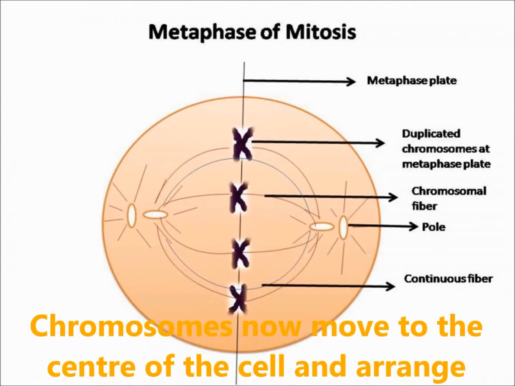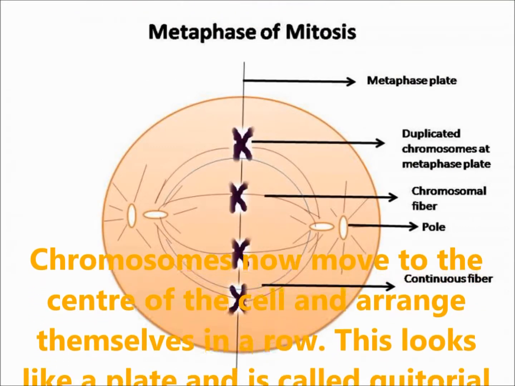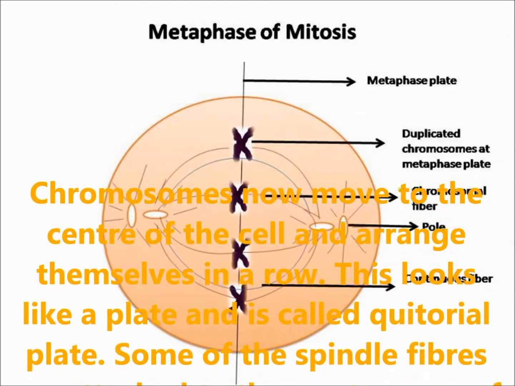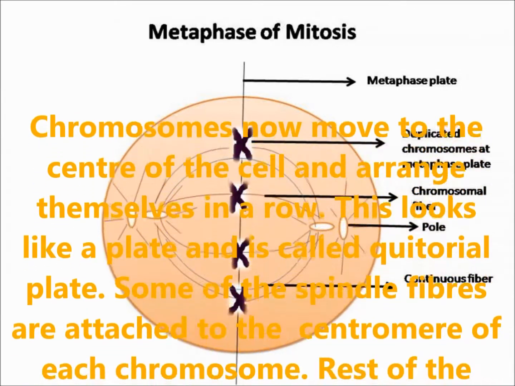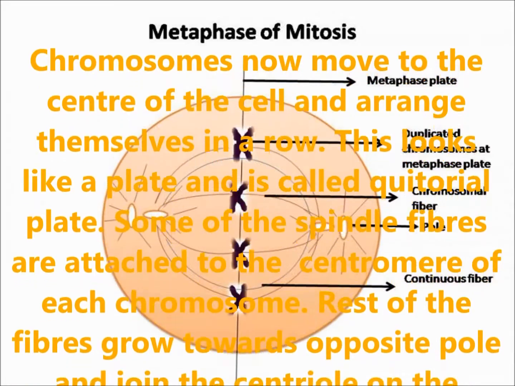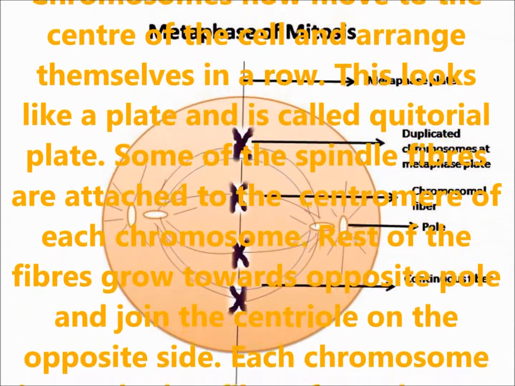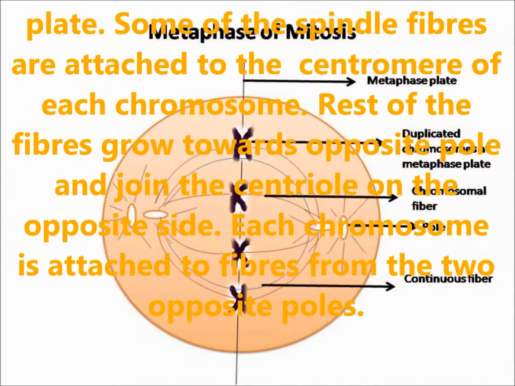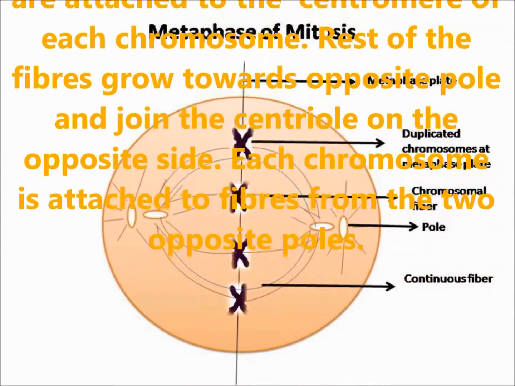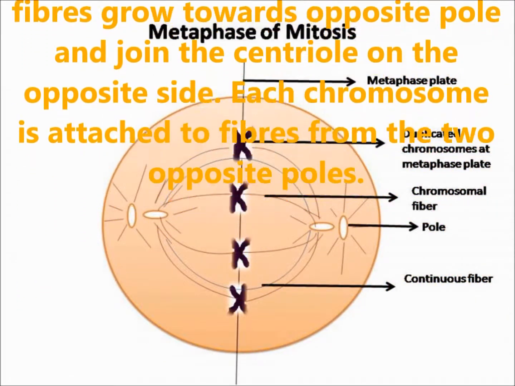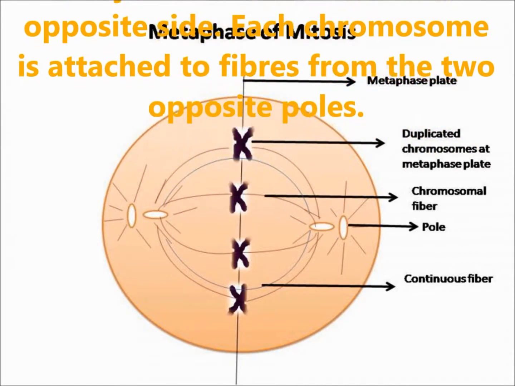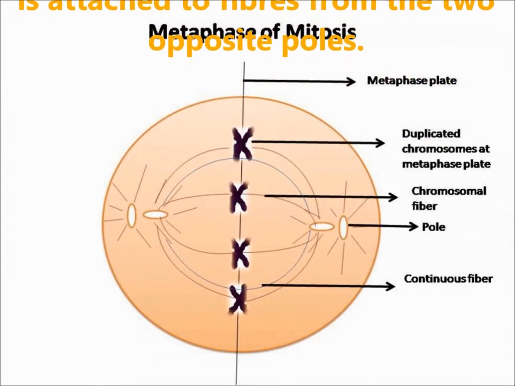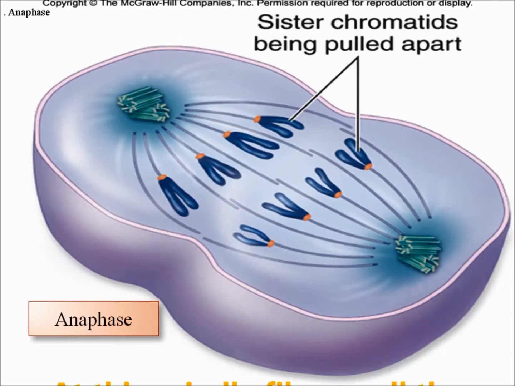Metaphase. Chromosomes now move to the center of the cell and arrange themselves in a row. This looks like a plate and is called the equatorial plate. Some of the spindle fibers are attached to the centromere of each chromosome. The rest of the fibers grow towards the opposite pole and join the centrioles on the opposite side. Each chromosome is attached to fibers from the 2 opposite poles.